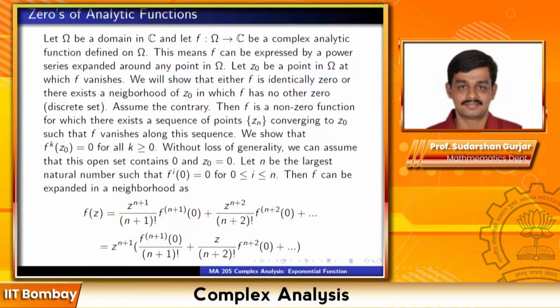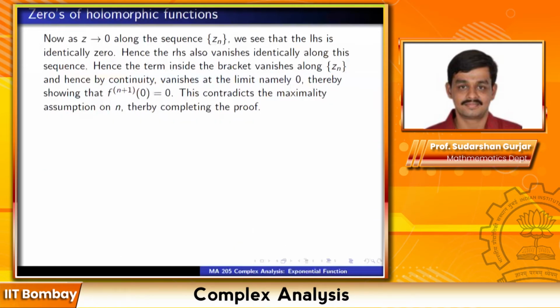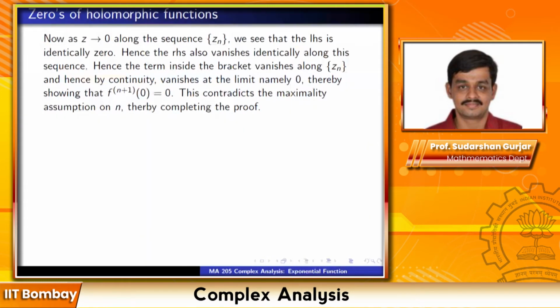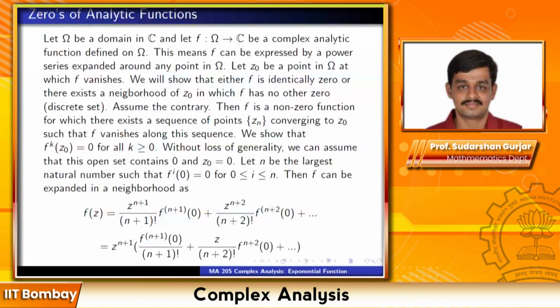Now notice that as z tends to 0 along the sequence Zn, the left hand side is identically 0. f of Zn is 0. So the left hand side is identically 0 along Zn. Hence the right hand side also vanishes identically along this sequence. Hence the term inside the bracket vanishes along Zn. Why? Because you have z raised to n plus 1 times something, and that vanishes along Zn. But Zn is a sequence of non-zero numbers, so Zn to the power n plus 1 is non-zero, but that times whatever is inside the bracket is 0. So the only way that's possible is whatever is inside the bracket is 0 along Zn.